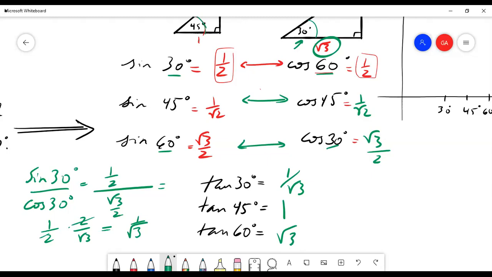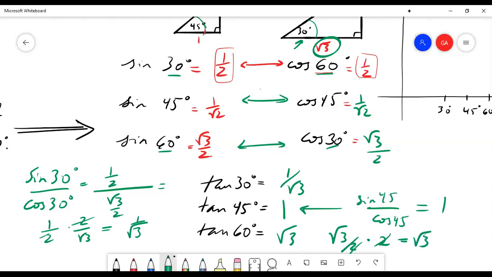And you could do the same thing for tangent of 45 and tangent of 60. Let's just do it. Tangent of 45, well, that's easy. It's sine of 45 divided by cosine of 45. Well, sine of 45 is equal to cosine of 45, so obviously that's 1. That gives us what we expected. And tangent of 60, you can verify that that's sine of 60 divided by cosine of 60. Sine of 60 is that divided by cosine of 60. Well, dividing by 1/2 is the same thing as multiplying by 2. These 2's cancel, and you're left with the square root of 3.